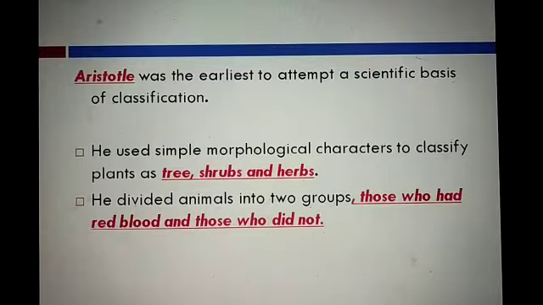So he used simple morphological characters to classify plants into three groups: tree, shrub and herbs. He also classified animals into two groups: those who had red blood and those who did not. That means Aristotle classified plants into three groups: tree, shrub and herbs. You know these three groups. And he classified animals into only two groups: the animals which have red blood and the animals which do not.